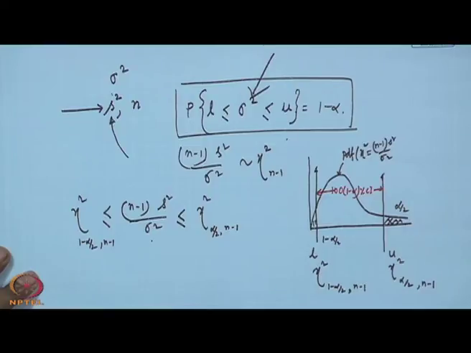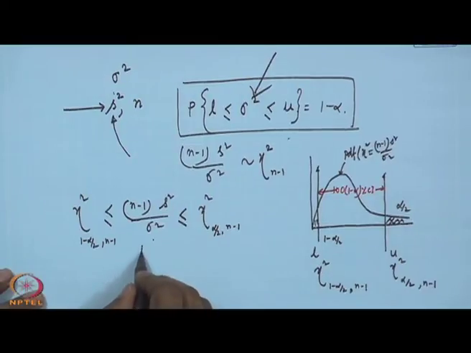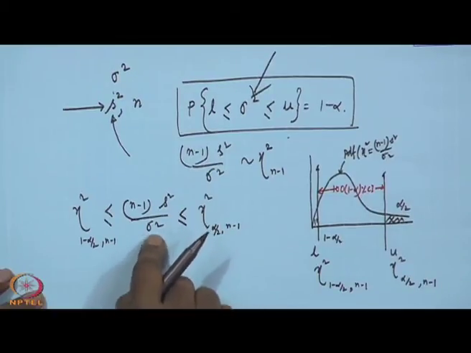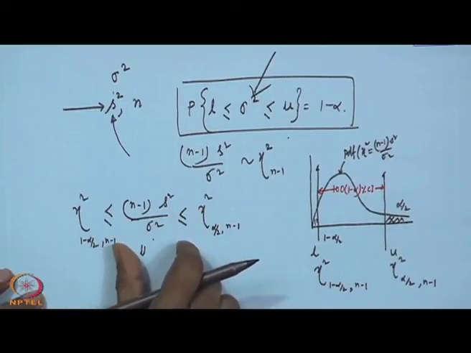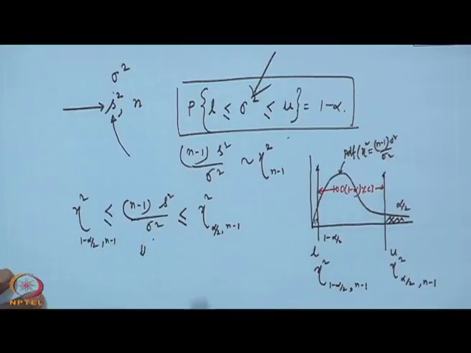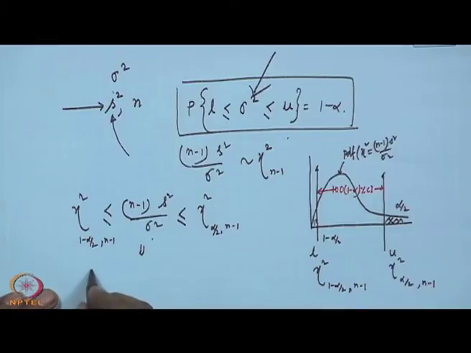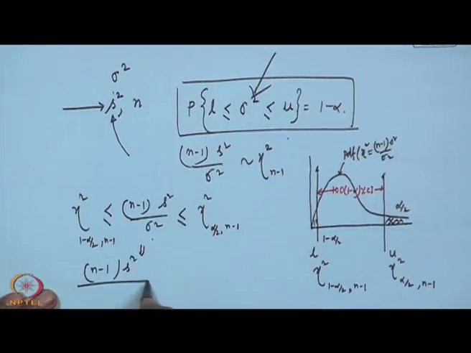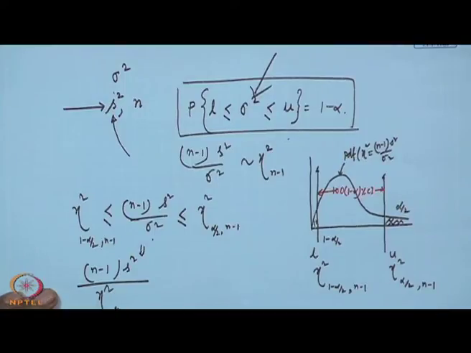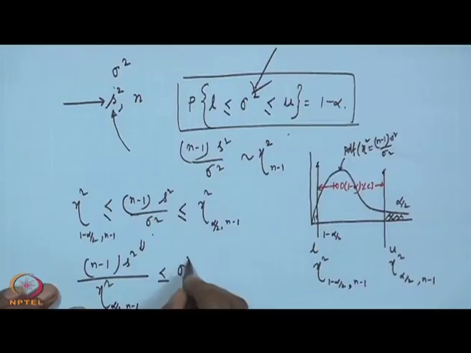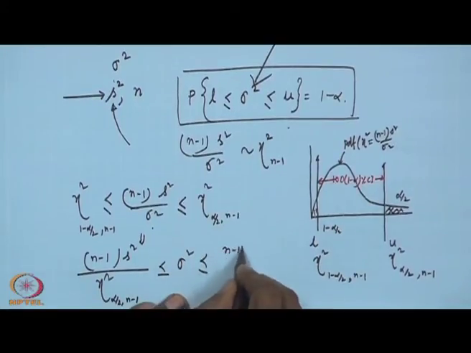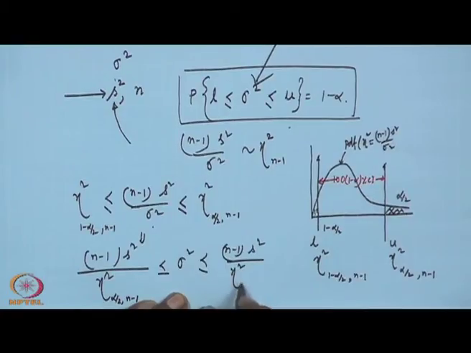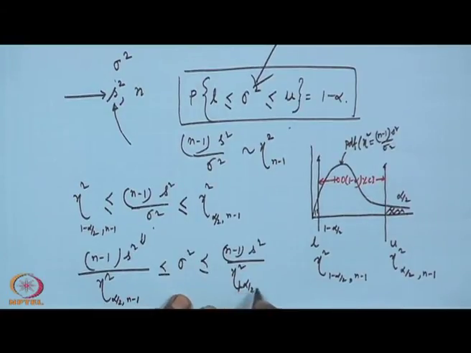You can easily manipulate. Once you manipulate, you want to keep only sigma square in between the less than or equal to terms. So, if you manipulate, you will get n minus 1 A square by chi square alpha by 2, n minus 1, less than or equal to sigma square, less than or equal to n minus 1 A square by chi square 1 minus alpha by 2, n minus 1.